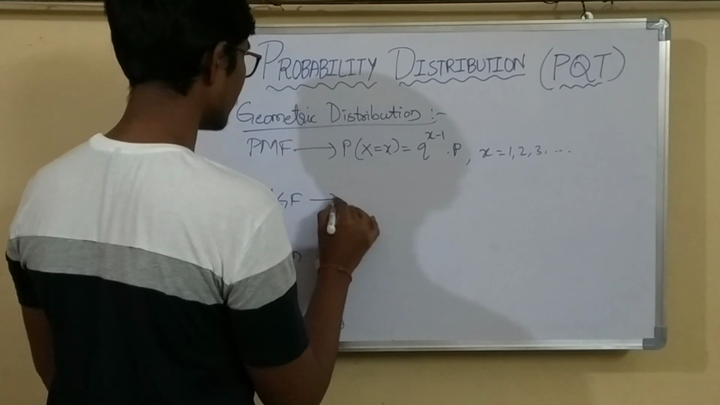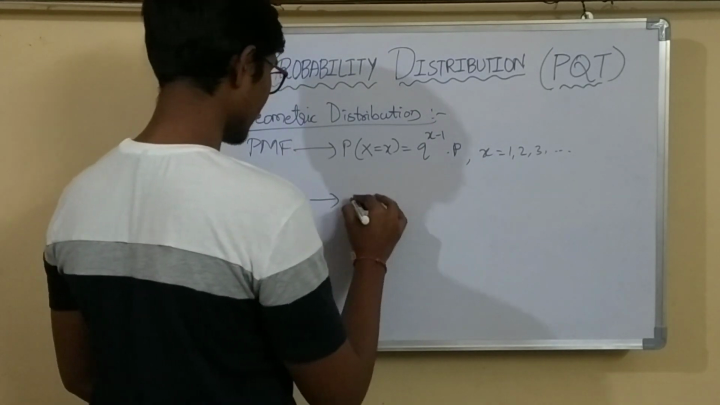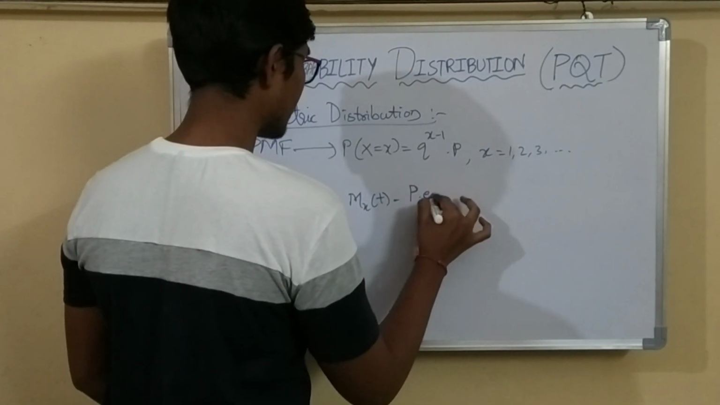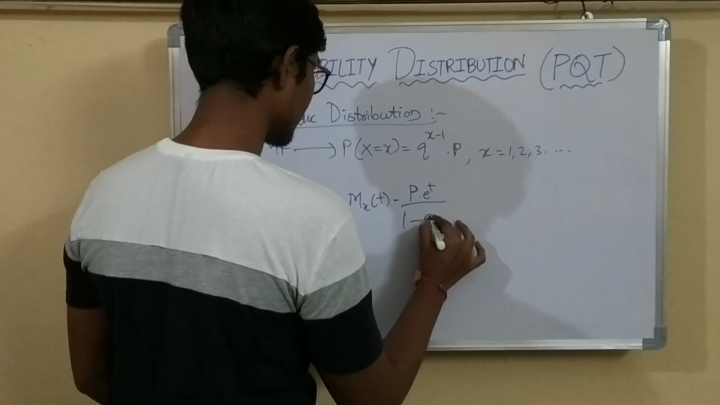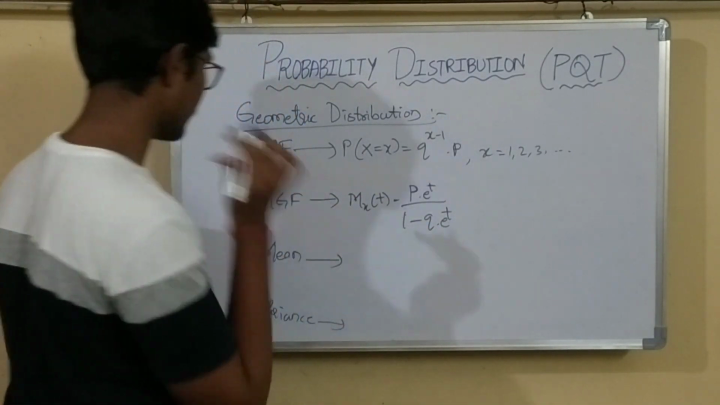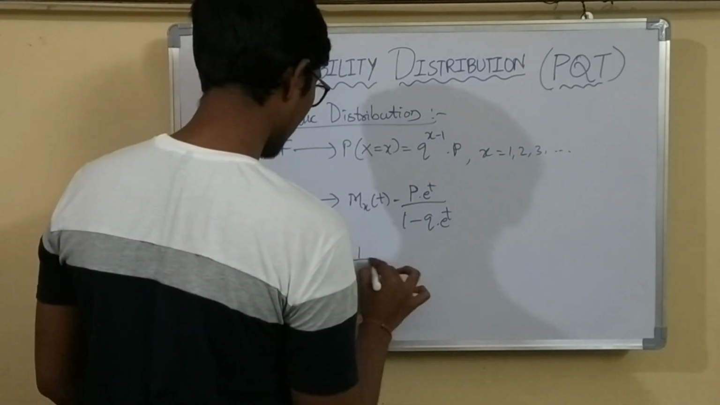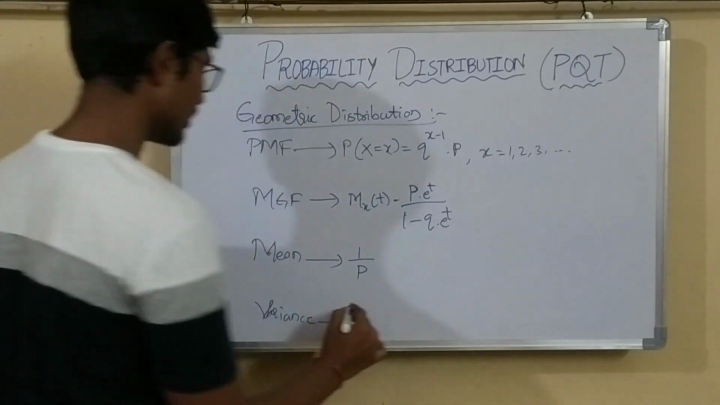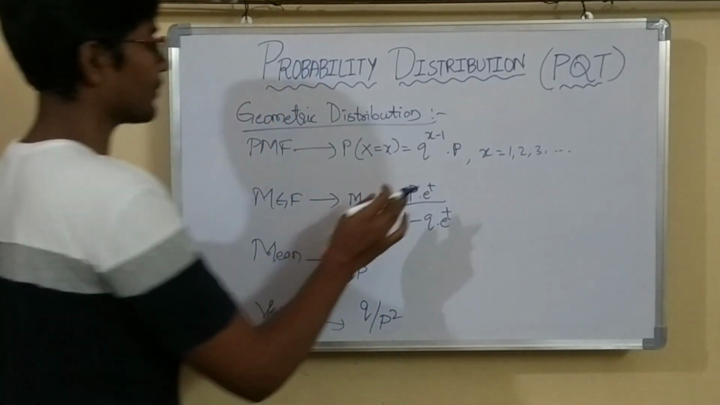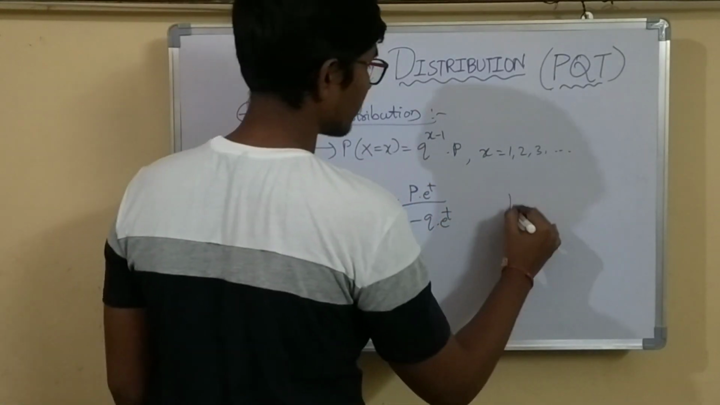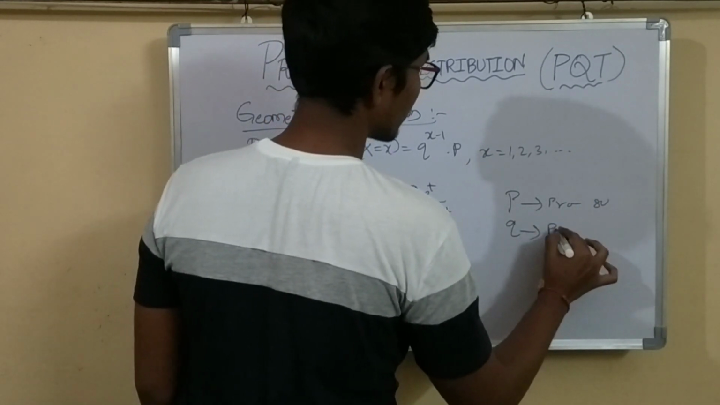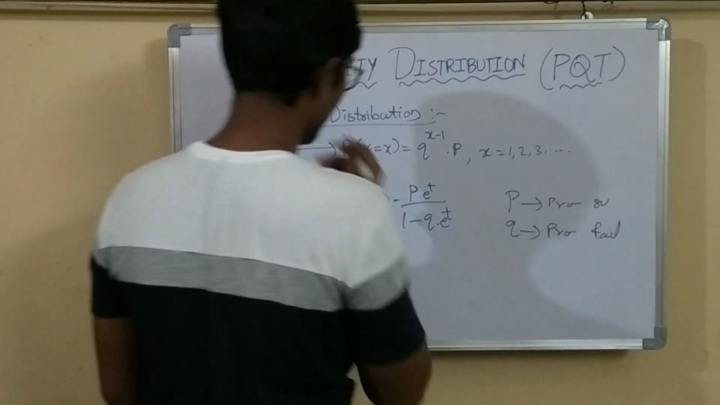Now the formula for MGF is Mx of t equals p into e power t by 1 minus q into e power t. This is the formula for MGF, and now the formula for mean is 1 by p, and the formula for variance is q by p square. So these are all the formulas for geometric distribution, and the parameters are q and p here. So already we know p is probability of success and q is probability of failure. That's it.